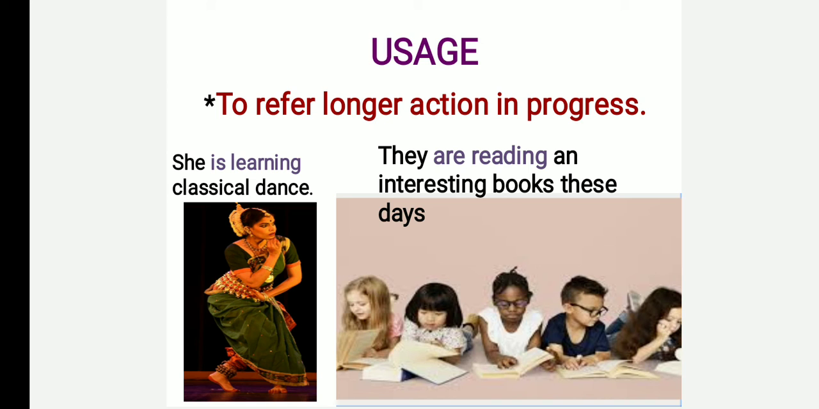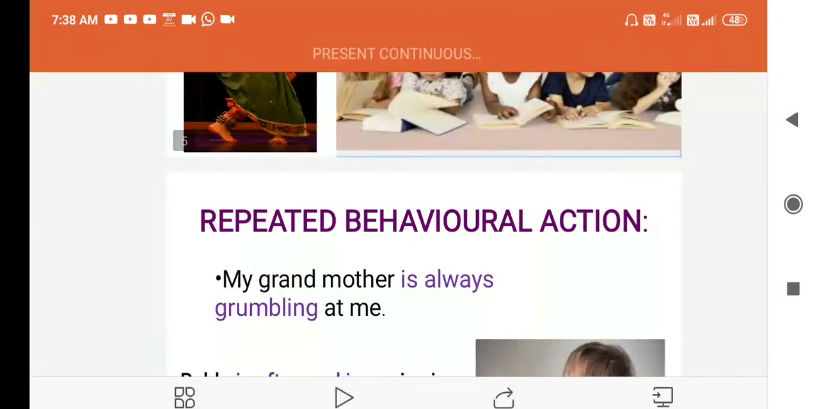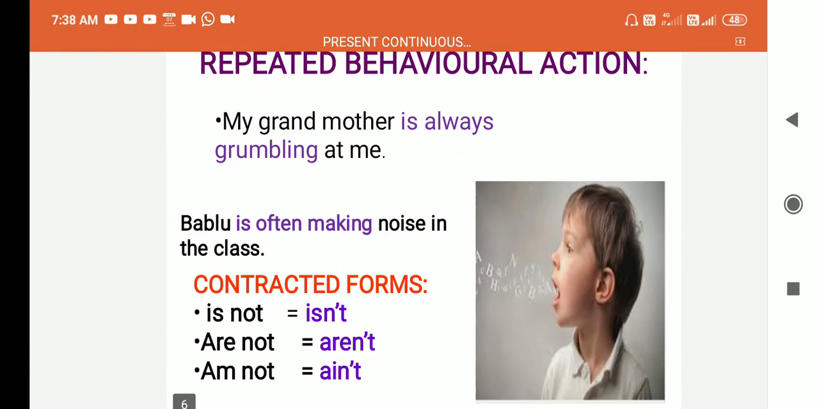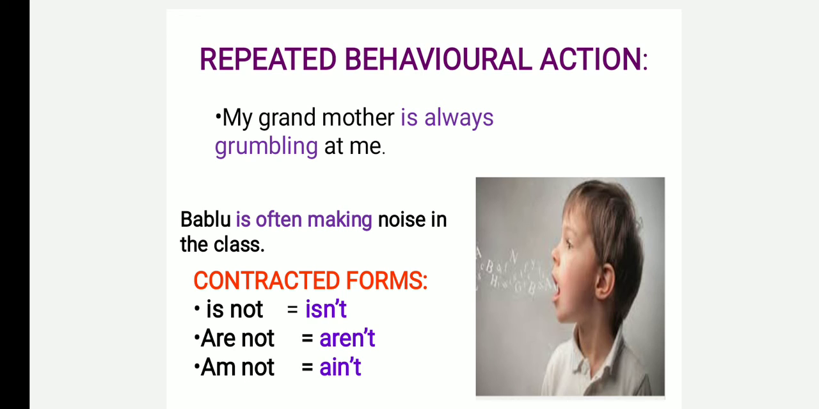Yeah, right. They are reading interesting books these days. It explains that nowadays they are reading interesting books. And the next one is, in order to represent a repeated behavioral action, we use present continuous tense. My grandmother is always grumbling at me.